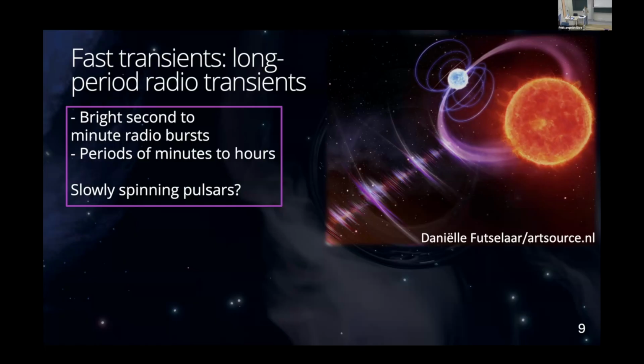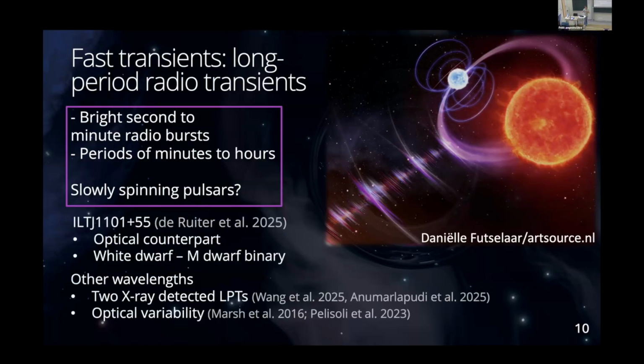So the first thought, which also shows the bias of radio astronomers, I guess, is that these must be pulsars. These are things that repeat in the radio. However, most pulsars have periods of a fraction of a second or so. So how do we make a pulsar that spins so slowly that it only emits a pulse once every couple of hours? That hypothesis has not been completely disproven, but